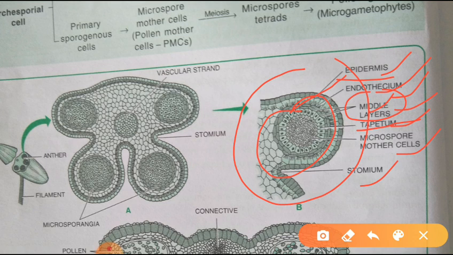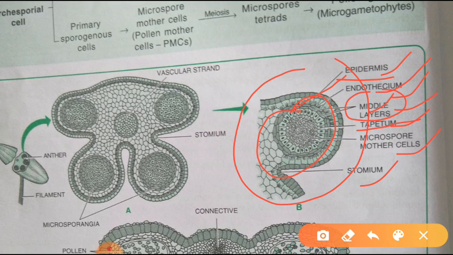What is tapetum? It is a specialized layer found in the microsporangium. Where is it located? In between the sporogenous tissue and the anther wall. What is sporogenous tissue?